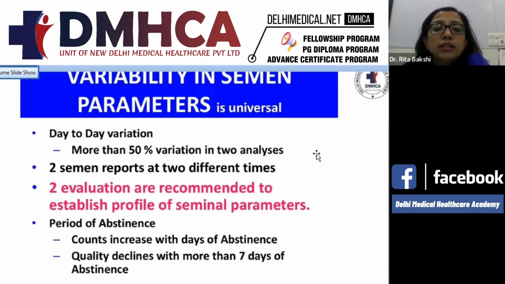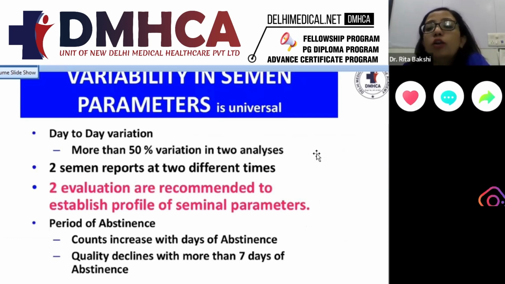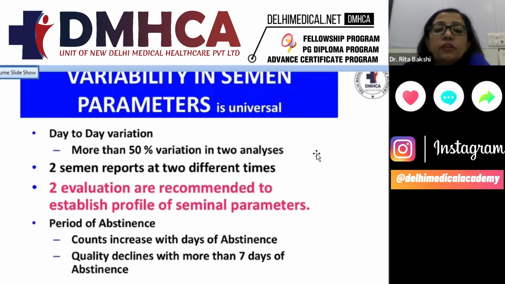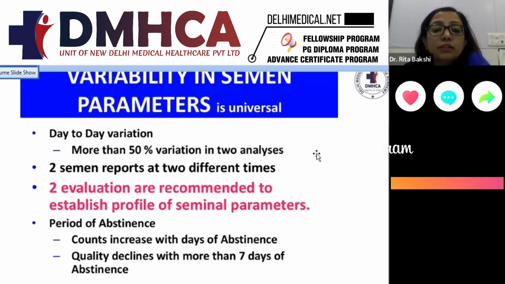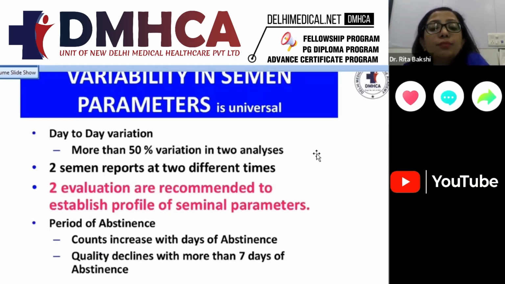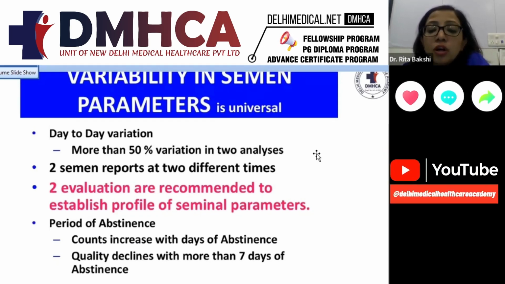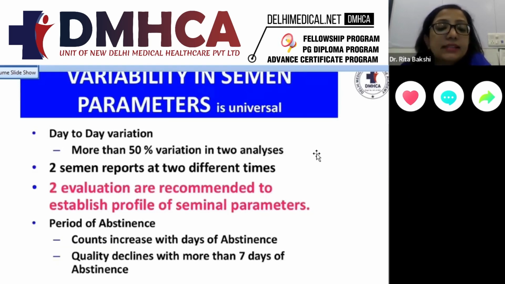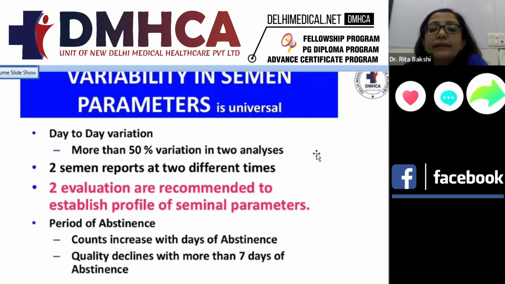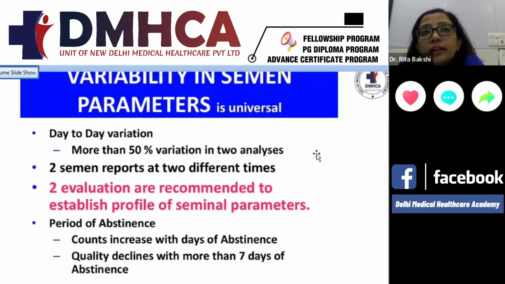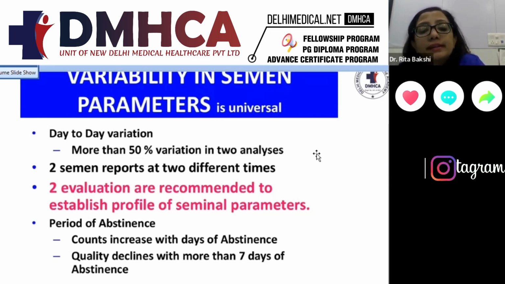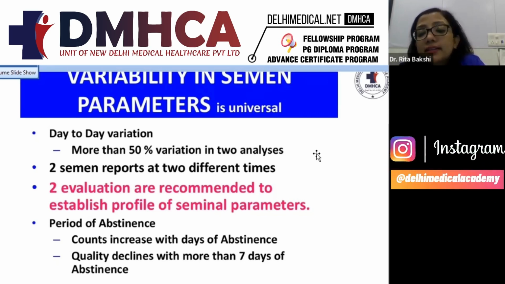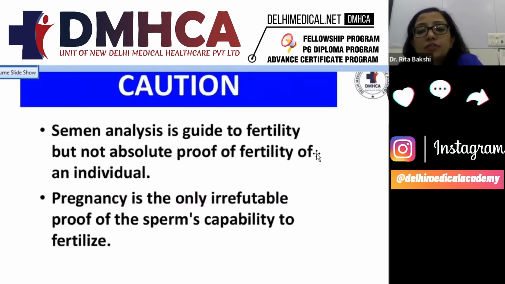So two evaluations are recommended to establish a profile of seminal parameters. Sperm count increases with days of abstinence, but quality declines with more than 7 days of abstinence. Generally 2 to 7 days of abstinence is recommended by the recent WHO guidelines. Below 2 days there will be decreased counts, and above 7 days the quality decreases, so count and motility will decrease. So 2 to 7 days of abstinence should be there.